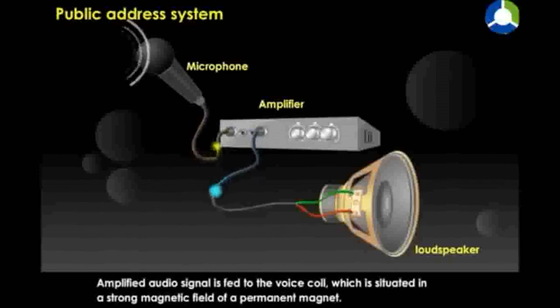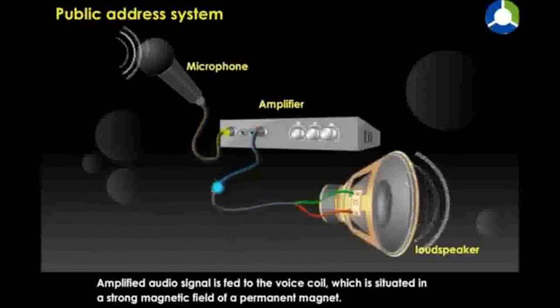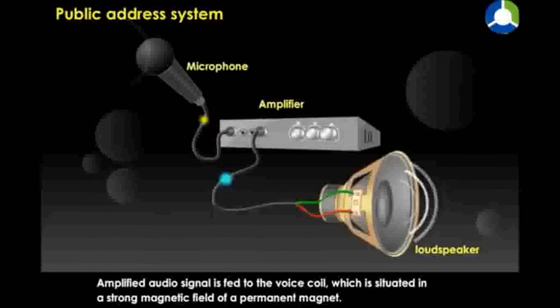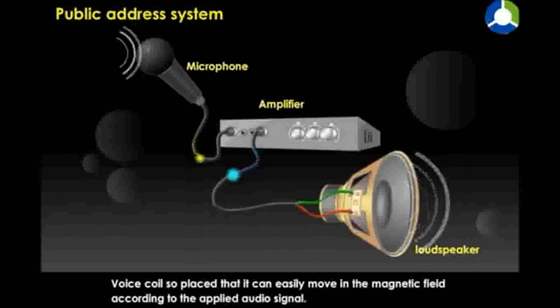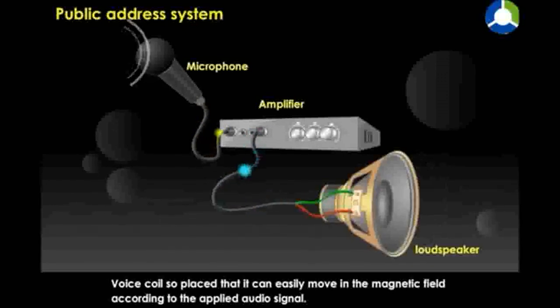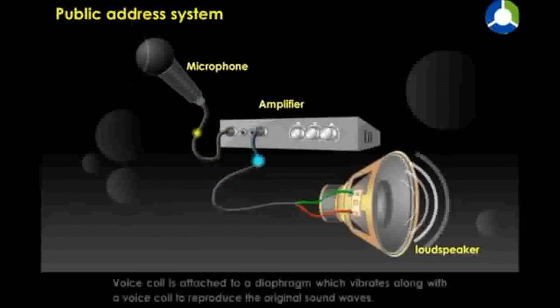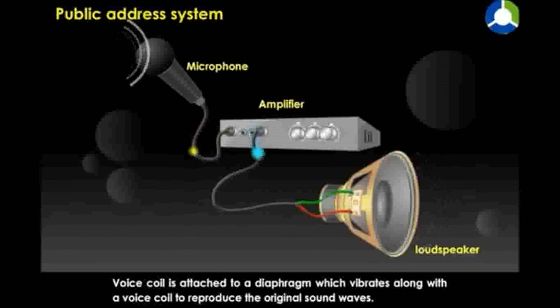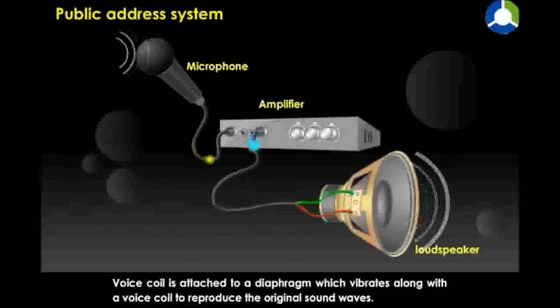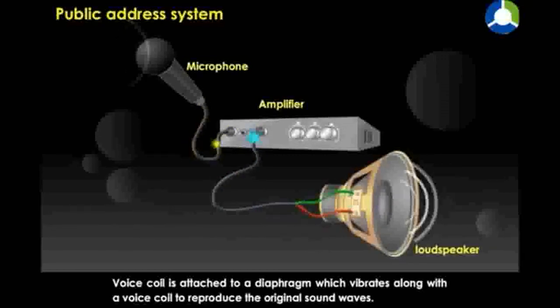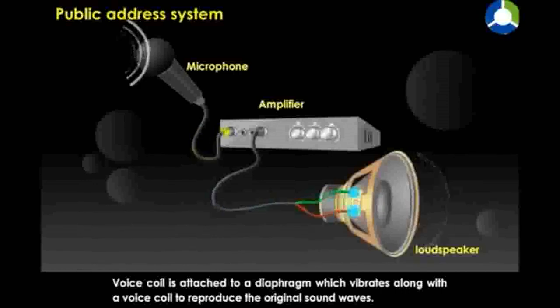Amplified audio signal is fed to the voice coil, which is situated in a strong magnetic field of a permanent magnet. Voice coil is so placed that it can easily move in the magnetic field according to the applied audio signal. Voice coil is attached to a diaphragm which vibrates along with a voice coil to reproduce the original sound waves.